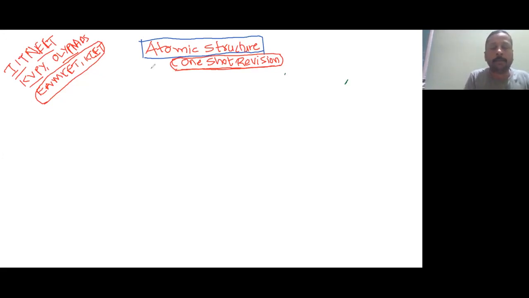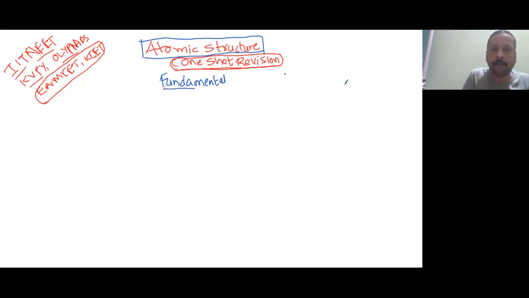So let us start with the atomic structure. The fundamental particles available in any atom according to atomic structure. According to nuclear structure, there are many particles like positron and antiproton.